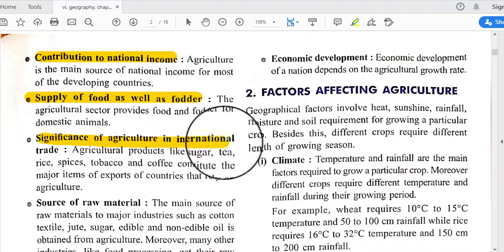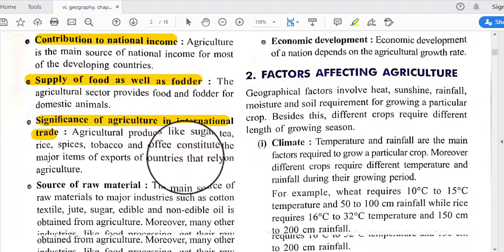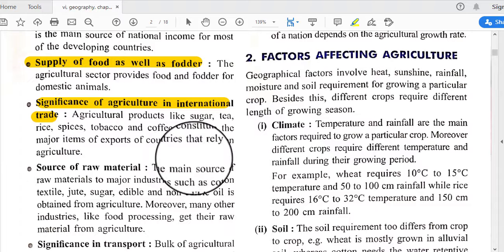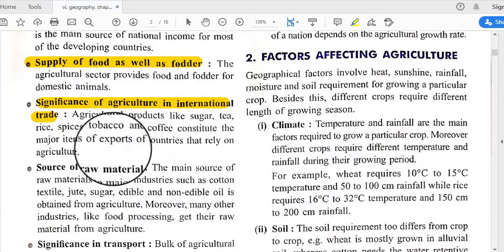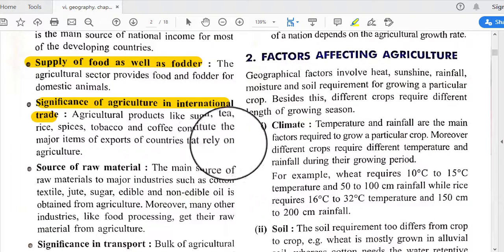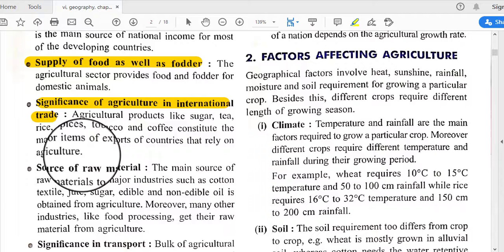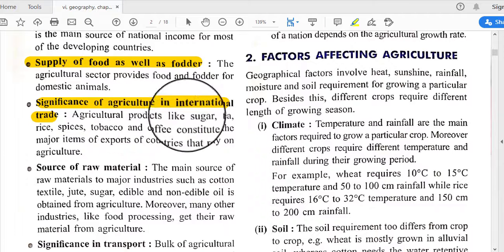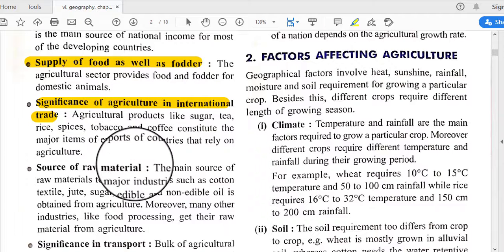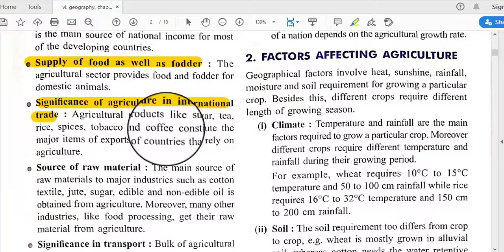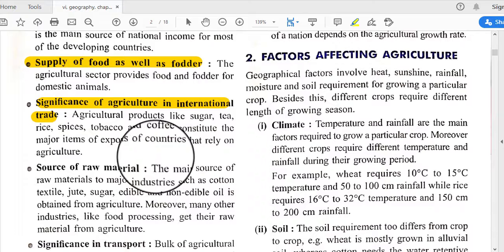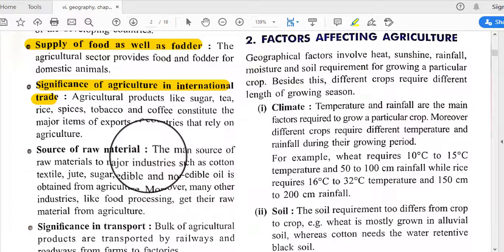Next is significance of agriculture in international trade. Agricultural products like sugar, tea, rice, spices, tobacco and coffee constitute the major items of exports of countries that rely on agriculture. So we also export various kinds of agricultural products like sugar, tea, spices. Foreign countries have a demand for these things, that's why we export them to other countries.